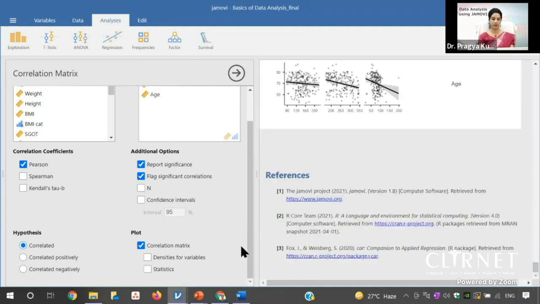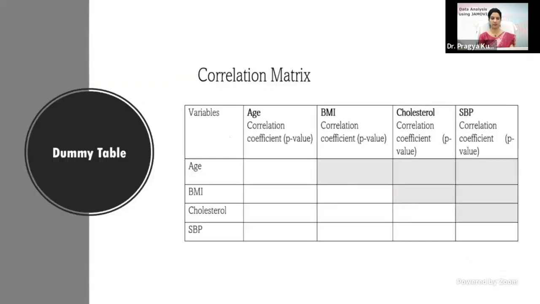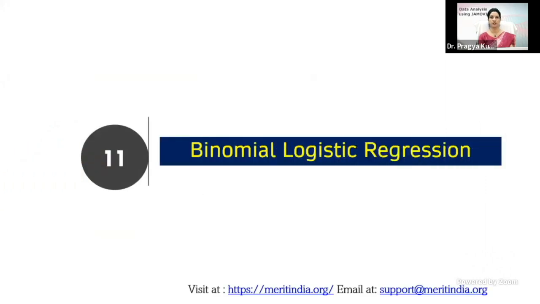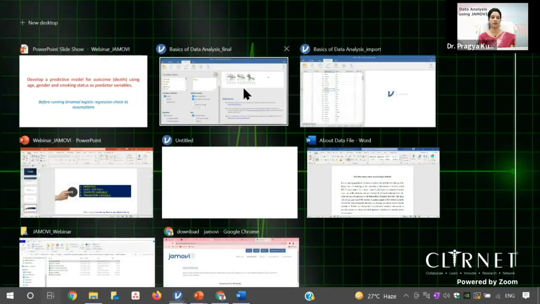Now the next question is the binomial logistic regression. If you have to perform logistic regression, the question which I have to show is: I have to develop a predictive model for outcome of death using age, gender, and smoking status. Before that, you have to run the assumptions. I'm not checking each and every assumption. There are a lot of assumptions for this binomial logistic regression.